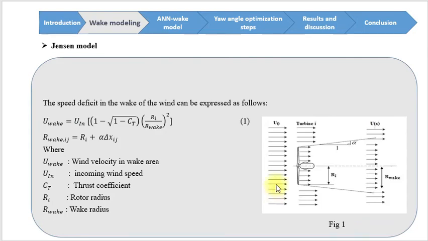I will start with a presentation of the wake model used in the study, called the Jensen model. As shown in figure 1, the speed deficit in the wake of the wind can be expressed as follows, equation number 1. And we can notice that the speed is a function of the incoming wind speed, the thrust coefficient, the rotor radius, and the wake radius.